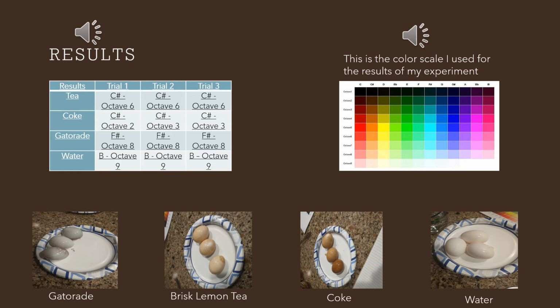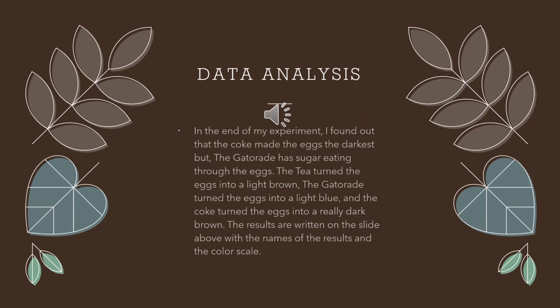This is the color scale I used for the results of my experiment. My data analysis is, in the end of my experiment, I found out that the Coke made the eggs the darkest, but the Gatorade had sugar eating through the eggs. The tea turned the eggs into a light brown, the Gatorade turned the eggs into a light blue, and the Coke turned the eggs into a really dark brown.